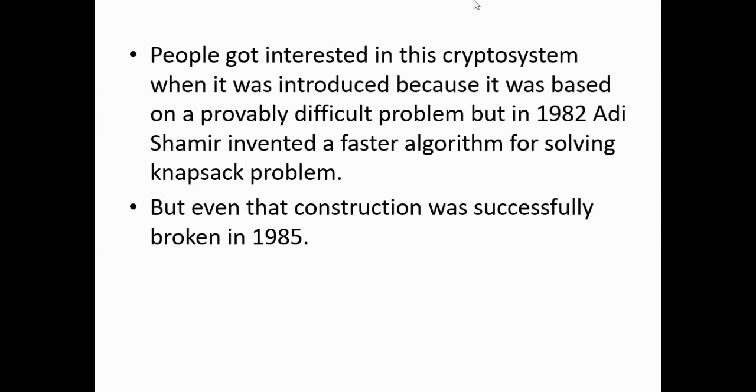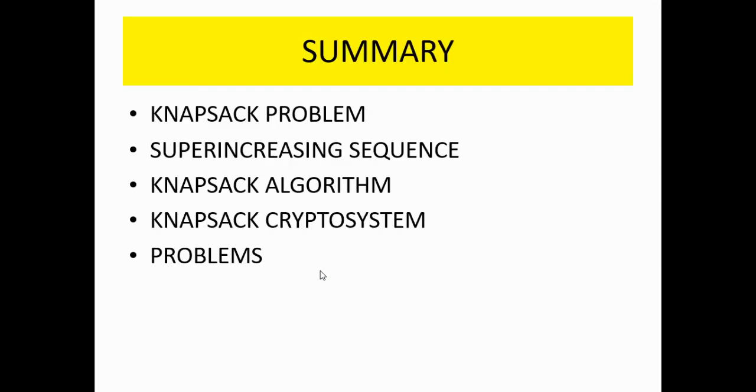Initially it was supposed to be secure, but then in 1982 Shamir, the S of RSA, found another algorithm. Even that was found to be insecure, and in 1985 it was broken.